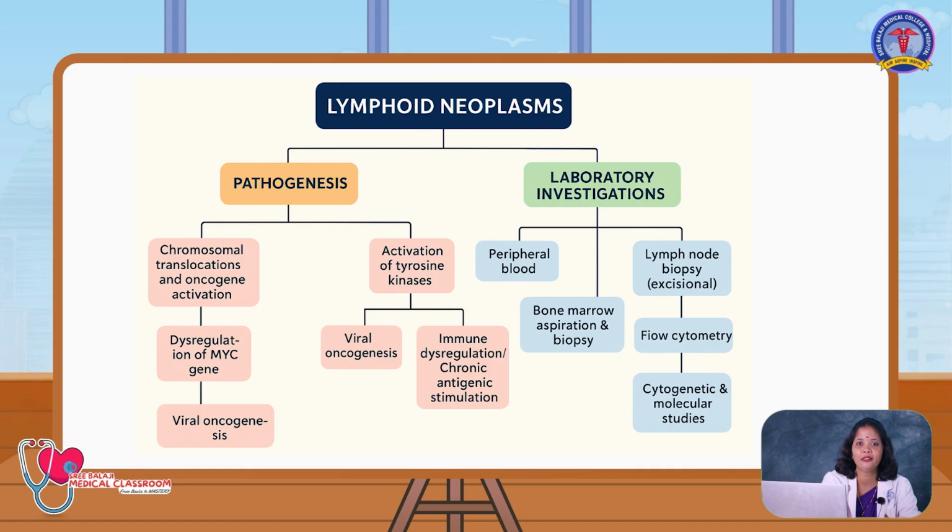Laboratory investigations for lymphoid neoplasms and leukemia are: first, the most clinching, the peripheral blood smear, then bone marrow aspiration and biopsy. Third will be the lymph node biopsy, and other special tests like flow cytometry, more specifically immunoflow cytometry, and cytogenetic and molecular studies.